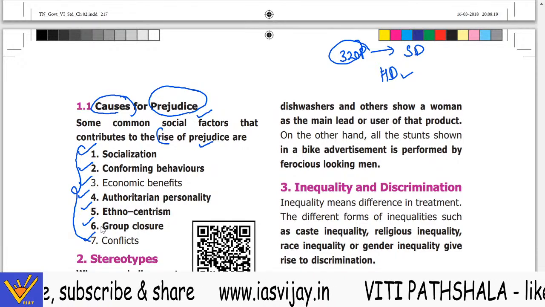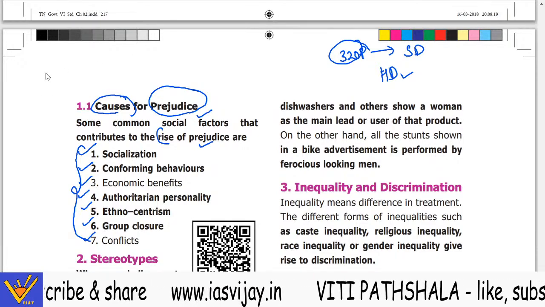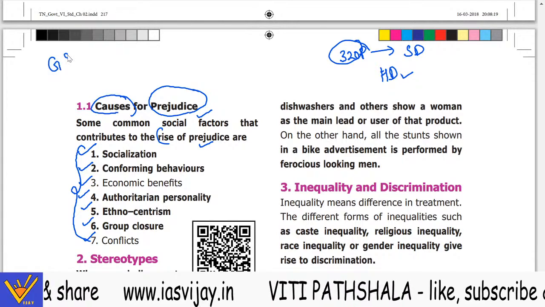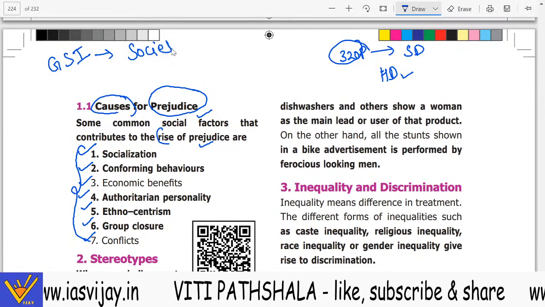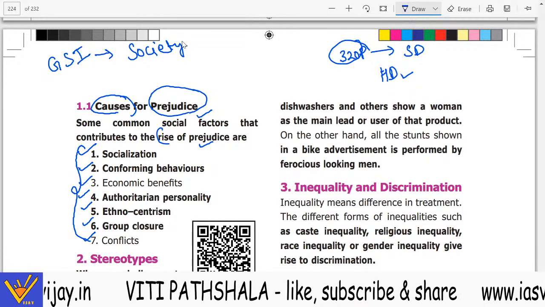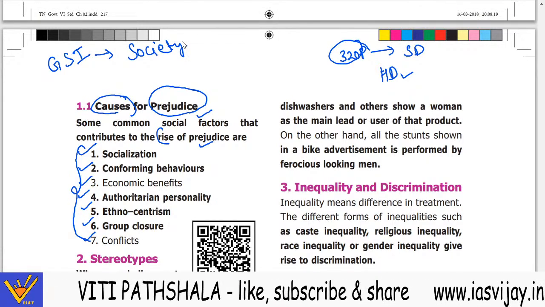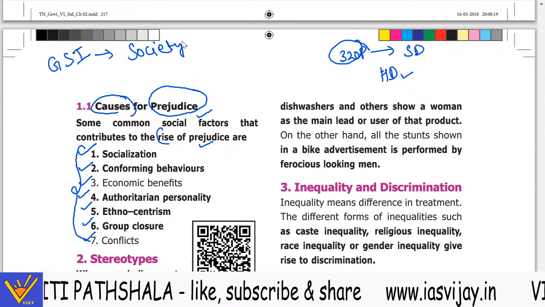This chapter is helpful for your GS Paper 1, which includes your society topic. So these are not concerned with political science. These are concerned with your GS1, that is the society part.